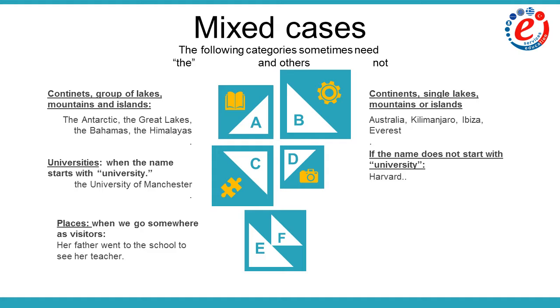When we go somewhere as visitors, then we have to use the before the word place. Her father went to the school to see her teacher. Whereas we don't use the when we refer to the purpose for which they exist. Mary went to school. She is a student, so she has to go to school.